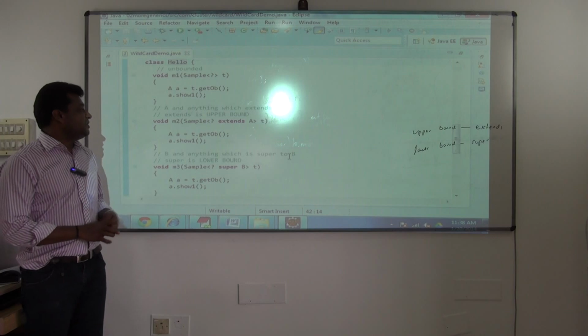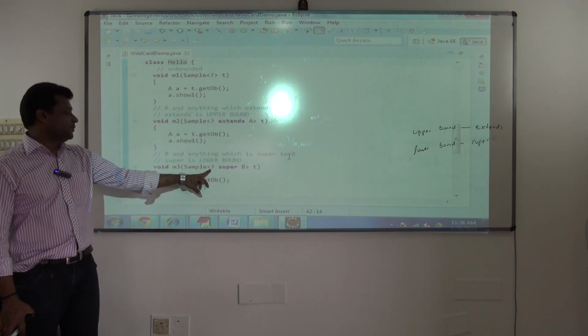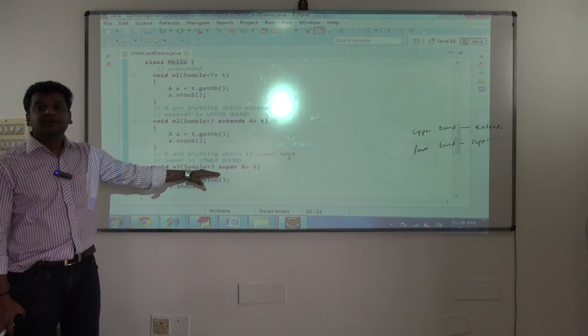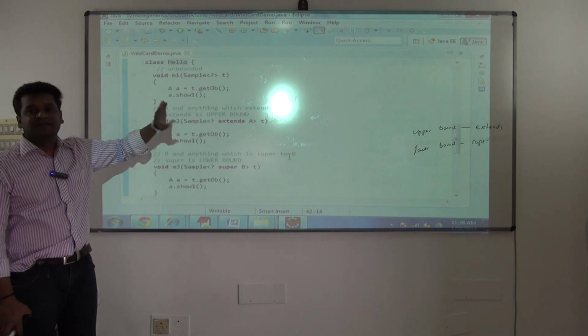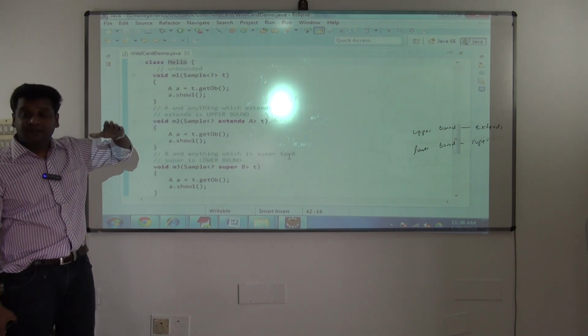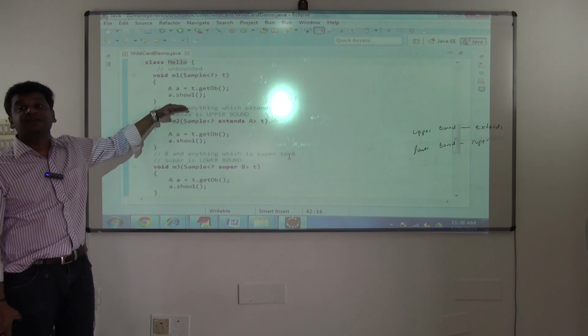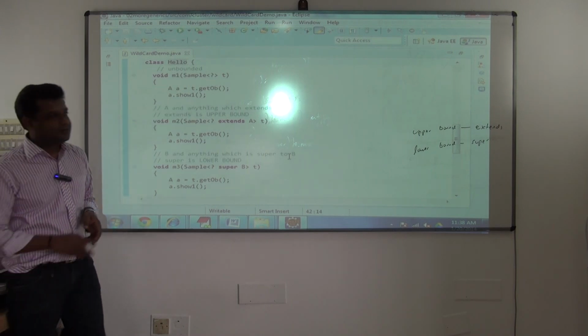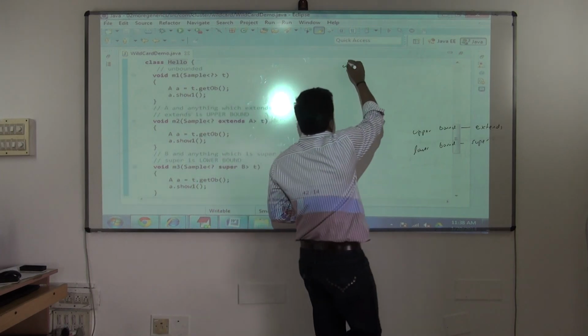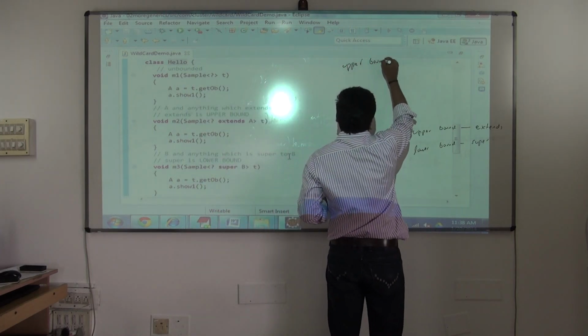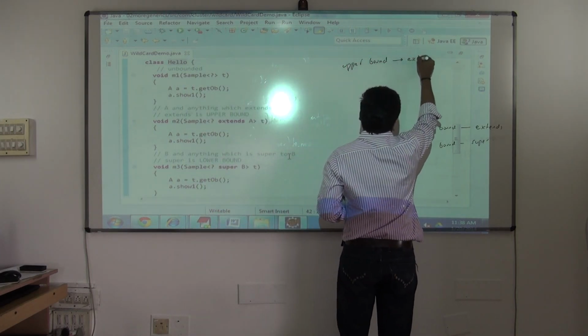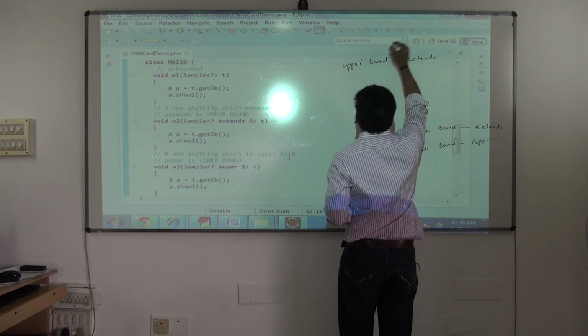See, anything up till A is fine here. Here, lower bound means B and above B. Understood? Super of B, think like that. Super of B. Extends means subclass, below. Upper bound means you'll use the extends keyword.